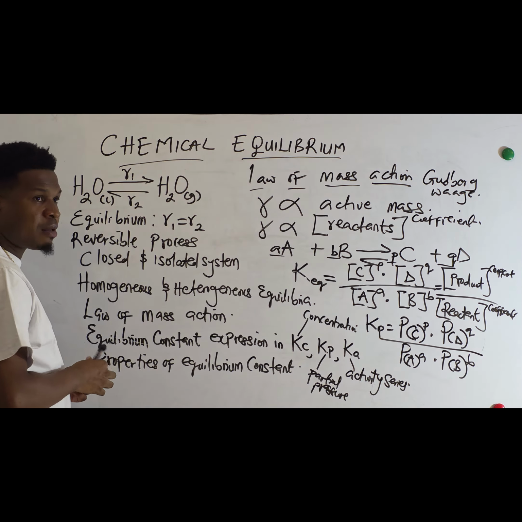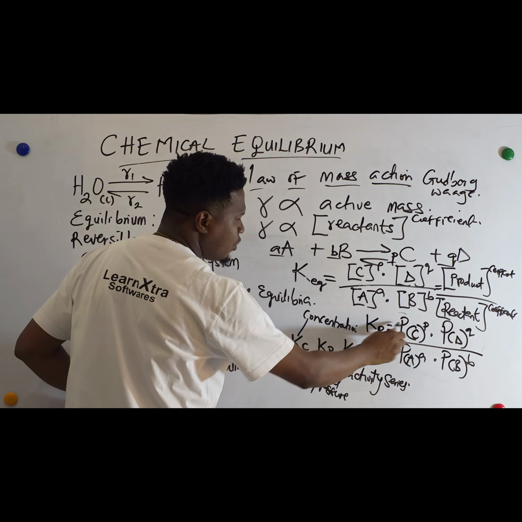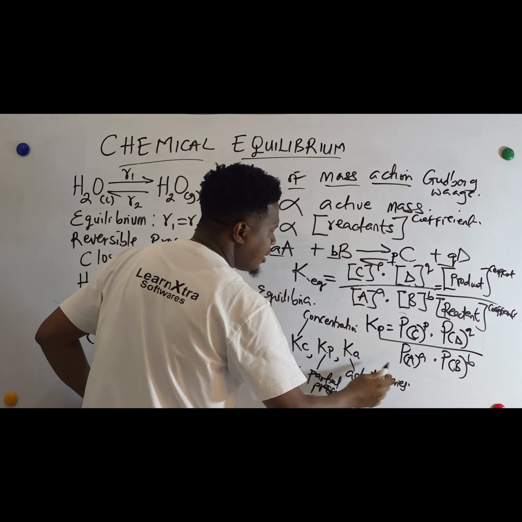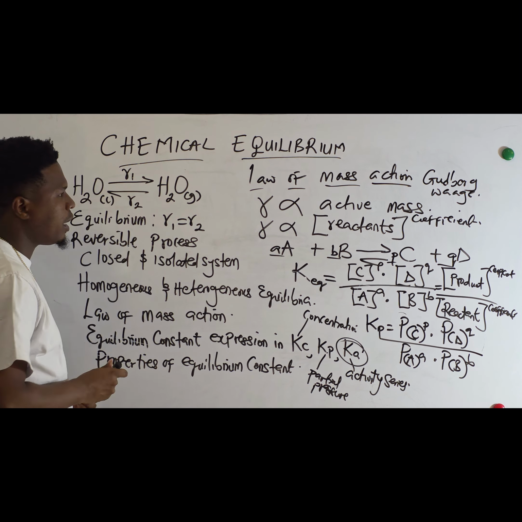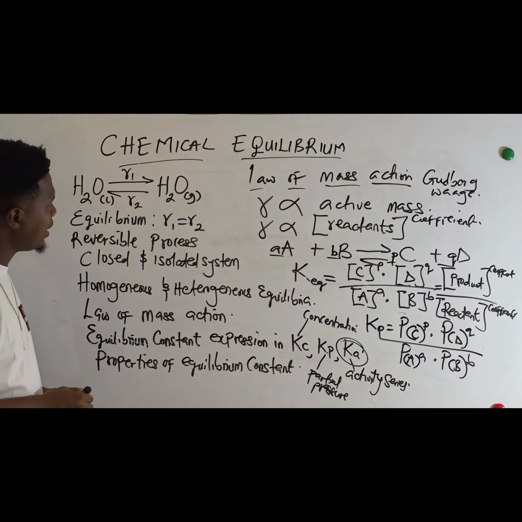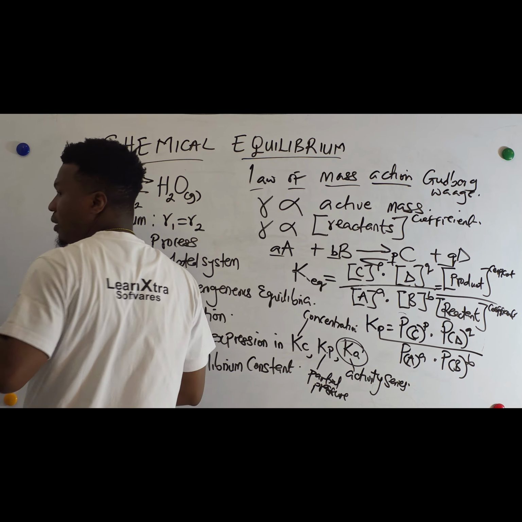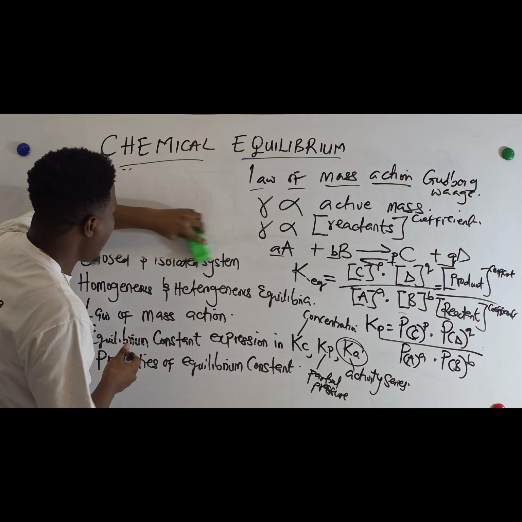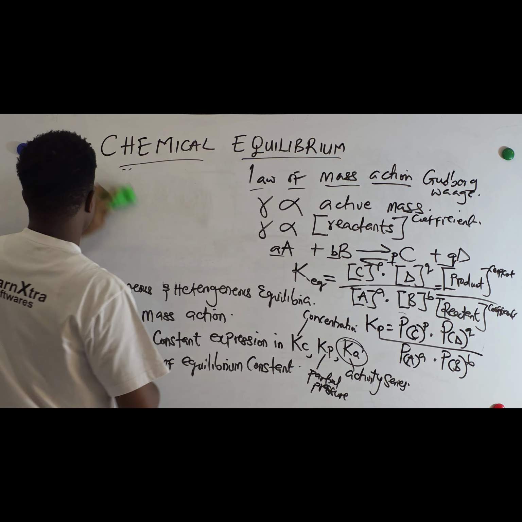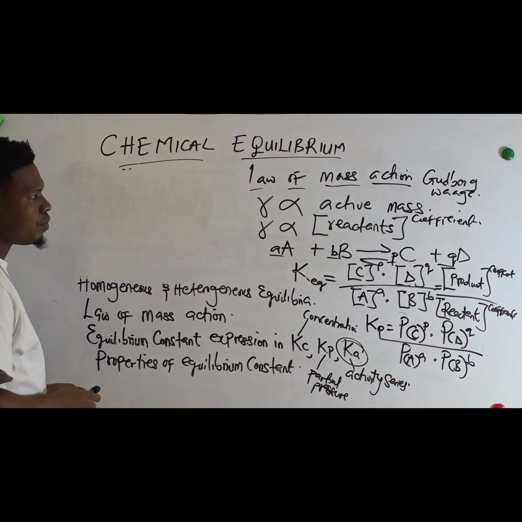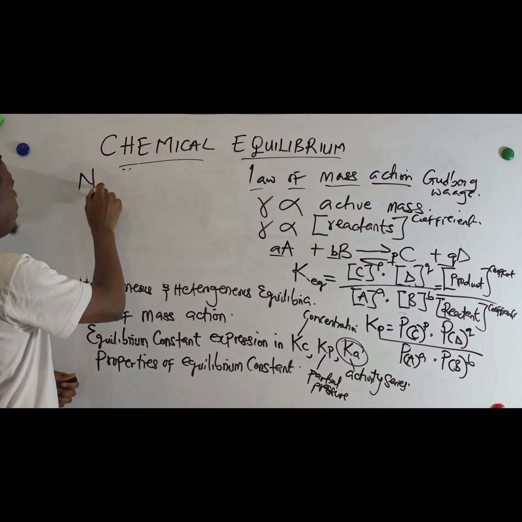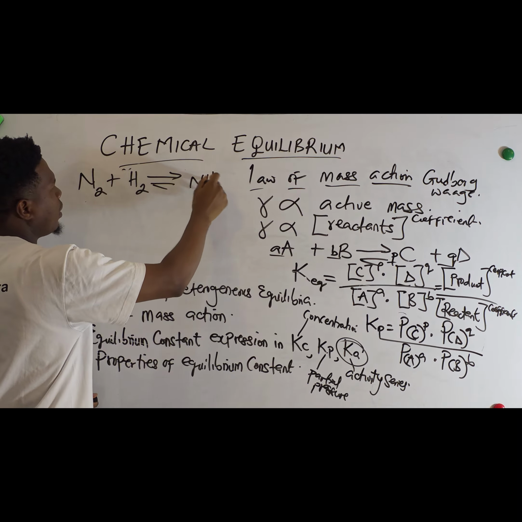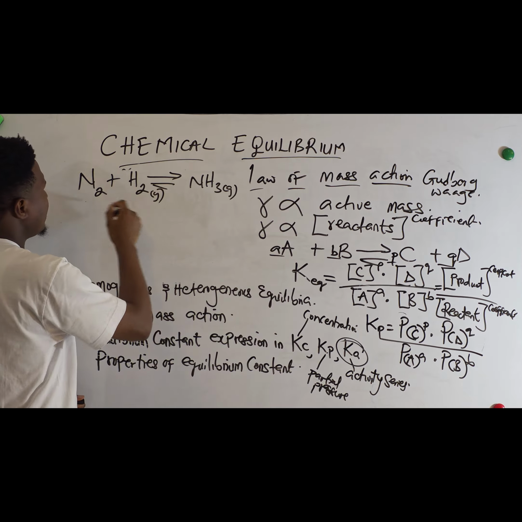In terms of activity, you just replace this P with capital A. Replace all the P's here with A if you want to write in terms of Ka. So we are going to look at a simple example on how we can write this equilibrium constant. Let's assume that we have this reaction, nitrogen plus hydrogen, to give us ammonia. Remember, this is a gas, this is a gas, this is a gas.